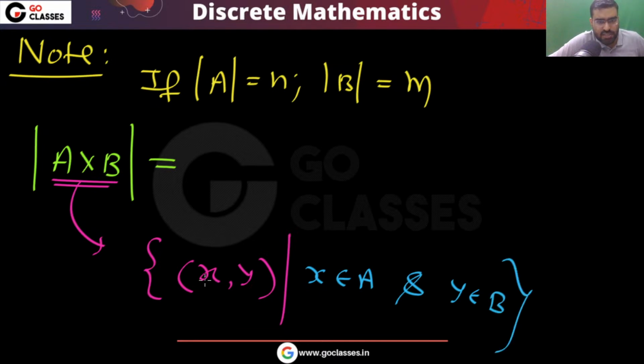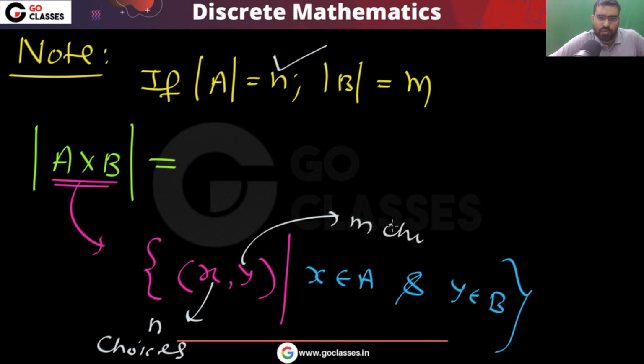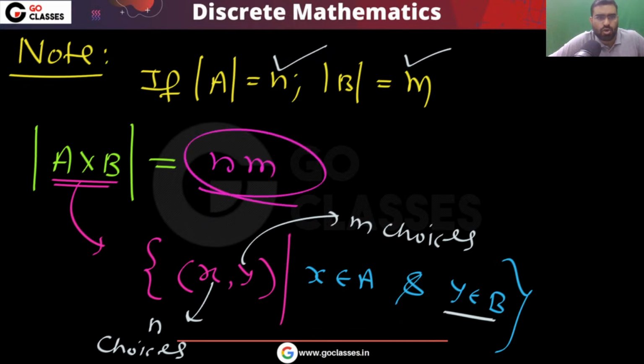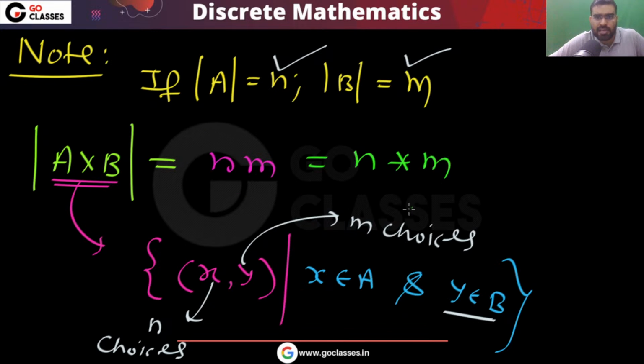So for the first element, how many choices do we have? The first element will come from A, so for this we have n choices. For the second element there are m choices, because the second element is coming from B. So finally, how many ordered pairs can you create? That will be n into m. So your answer will be nm, n multiplied by m.